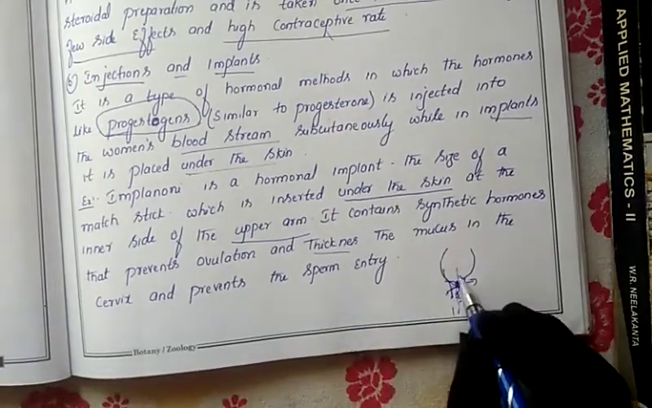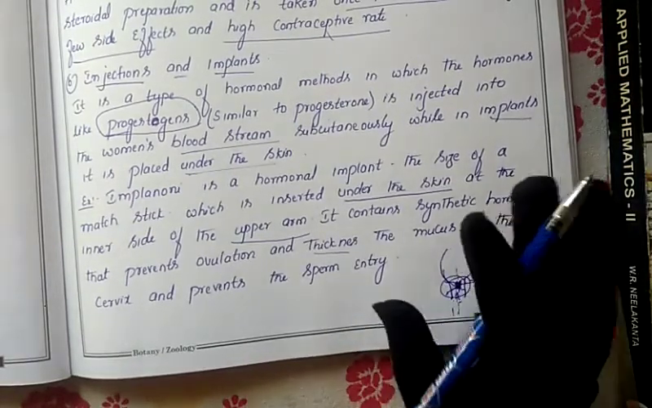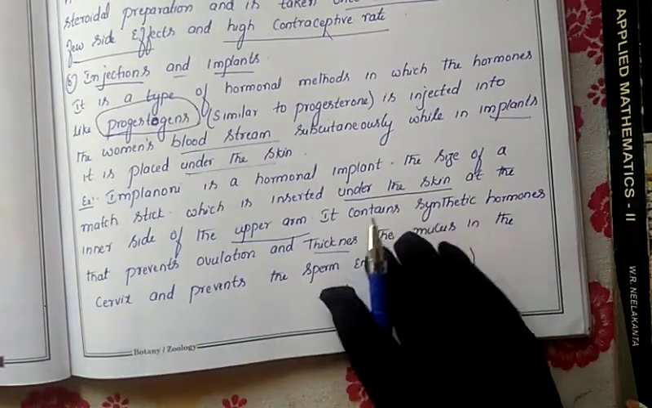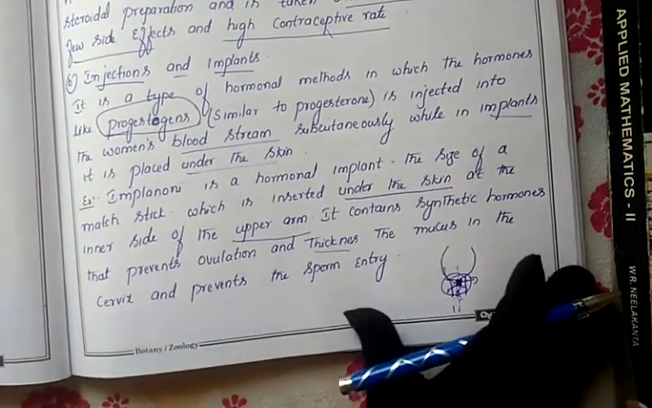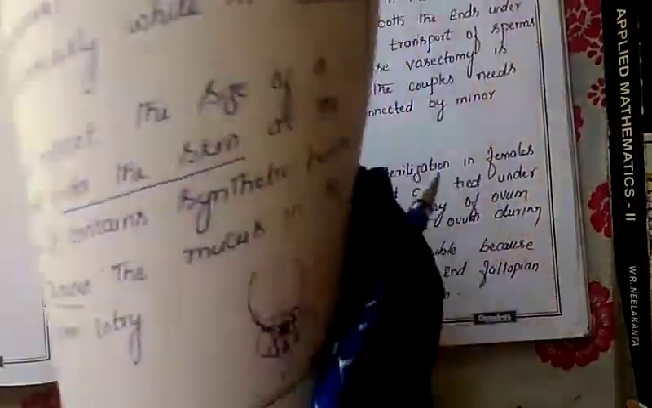Due to the influence of this, the mucus remains thick and the egg will not be released, so they are unable to go for pregnancy. This is where the second type finishes. Next, the third type.